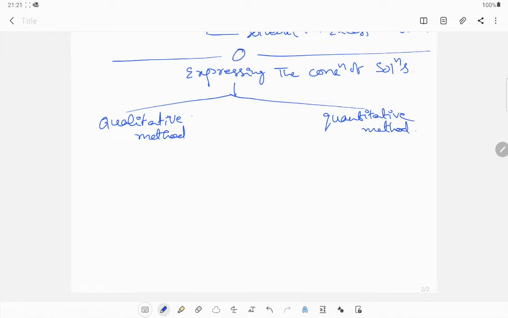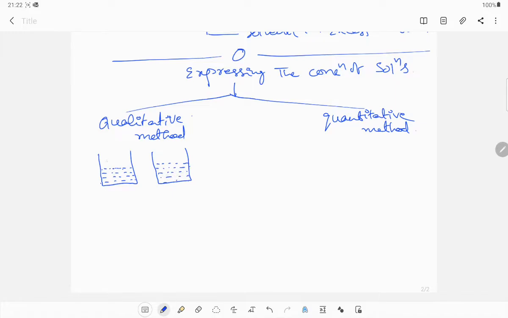Qualitative method and quantitative method. See here, the qualitative method is not very famous. Why? Because it is not an exact prediction. Approximately, we can compare whether a solution is less concentrated or more concentrated. A particular value we can't get.